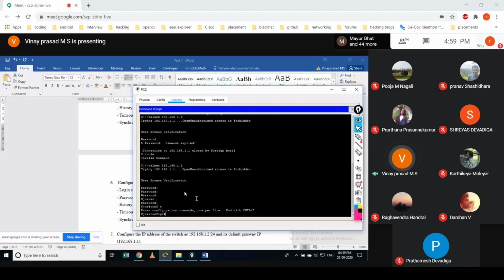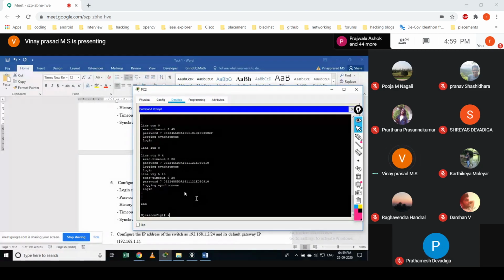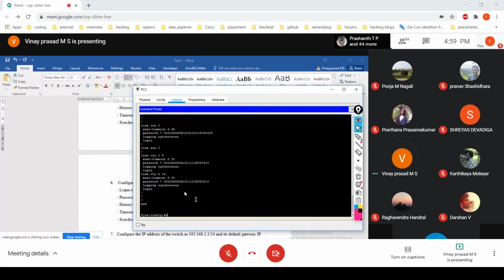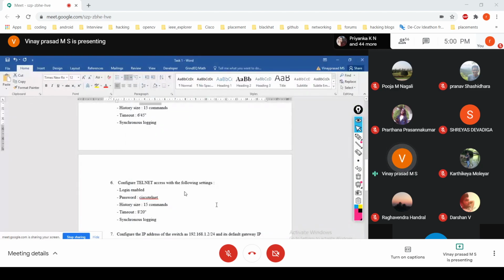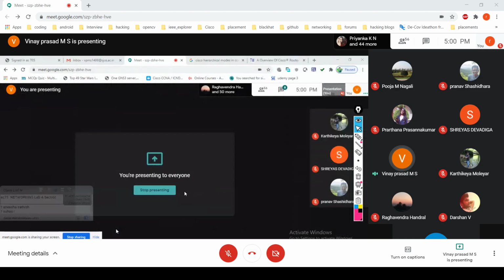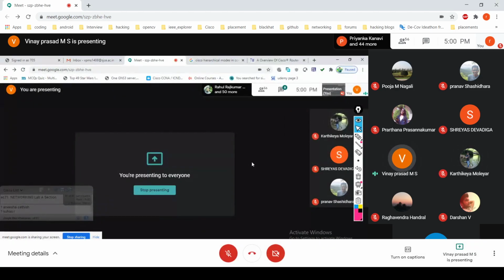And then you can see the running config, everything, here itself. Whatever you want to do, you can do it. Then write. After changing some configuration, if I do this, you are saving that configuration from running config to startup config. Is that understood? Yes, sir. Okay, any doubts so far?